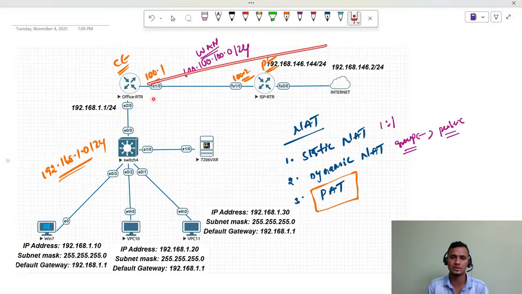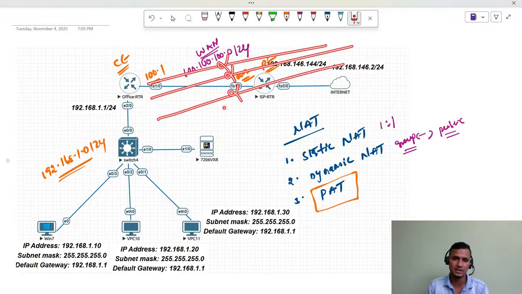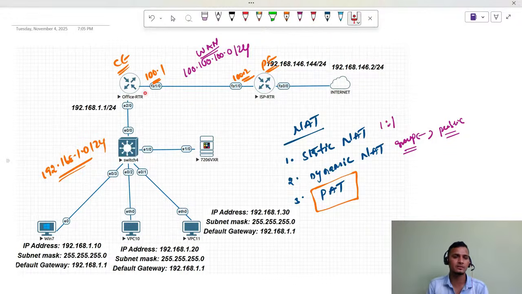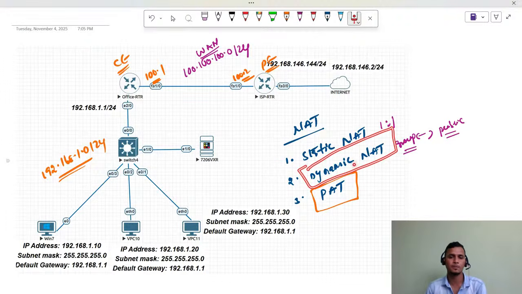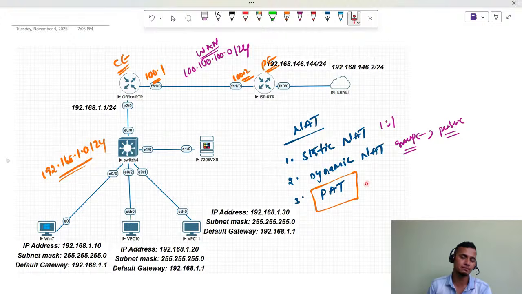So earlier we had three requests. If these connections break, then only the other user gets a public IP address to go over the internet. And it's first come first serve, guys. Sorry, in dynamic NAT we have a first come, first serve kind of scenario. PAT is very useful in production infrastructure. PAT is nothing but port address translation.